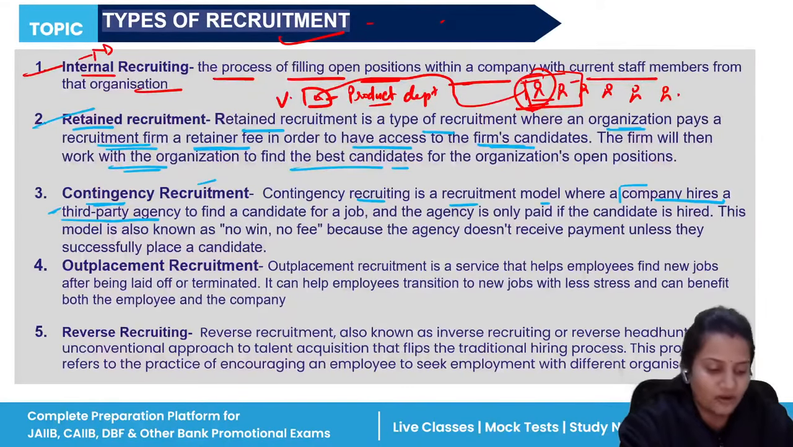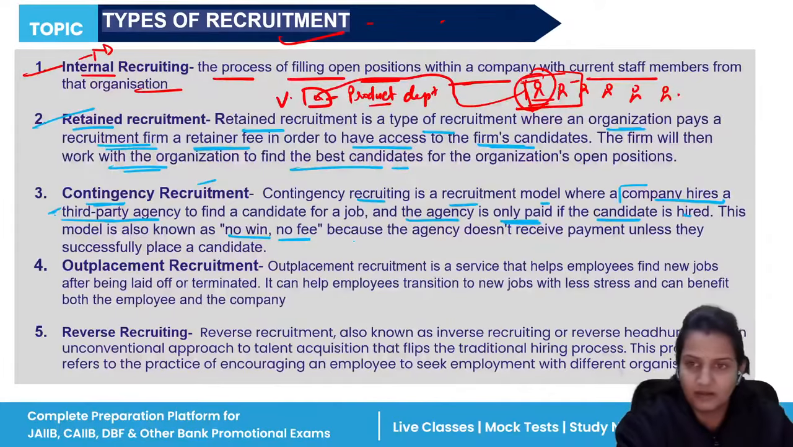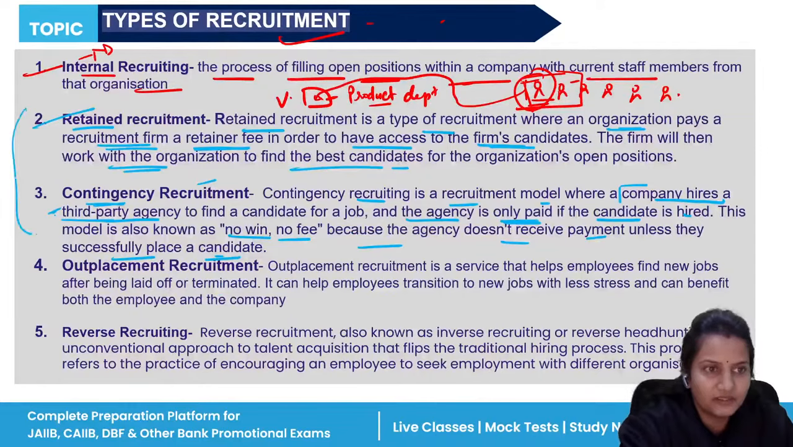The agency is only paid if the candidate is hired. This model is known as no win, no pay. It means that once you give us a candidate, only then will you get the money in return. Otherwise, the agency does not receive payment unless they successfully place a candidate. What is the difference between these two?